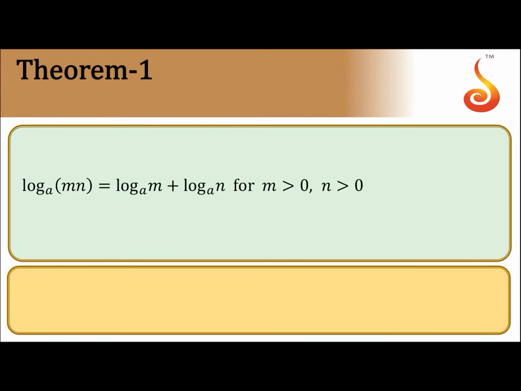Theorem 1. Logarithm of mn to the base a is equal to log m to the base a plus log n to the base a, where m and n are positive numbers. Of course, a cannot be equal to 1 and it should be positive.